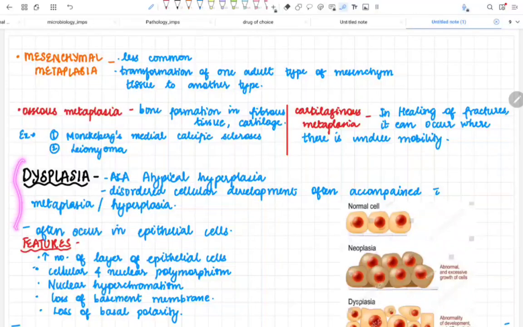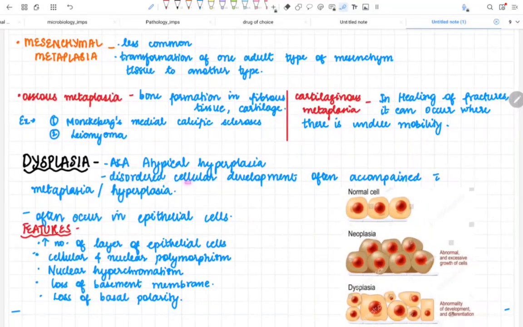Now the most important thing the examiner will ask is dysplasia. The most important viva question. Dysplasia. What is dysplasia? It is also called atypical hyperplasia. Now why is it called atypical hyperplasia? Because there is a disordered cellular development accompanied with metaplasia and hyperplasia. The cell will undergo disordered cellular development following metaplasia or hyperplasia. It usually occurs in the epithelial cells. You just have to remember these 5 features. Just say them in the examiner's face and he will be impressed by you.